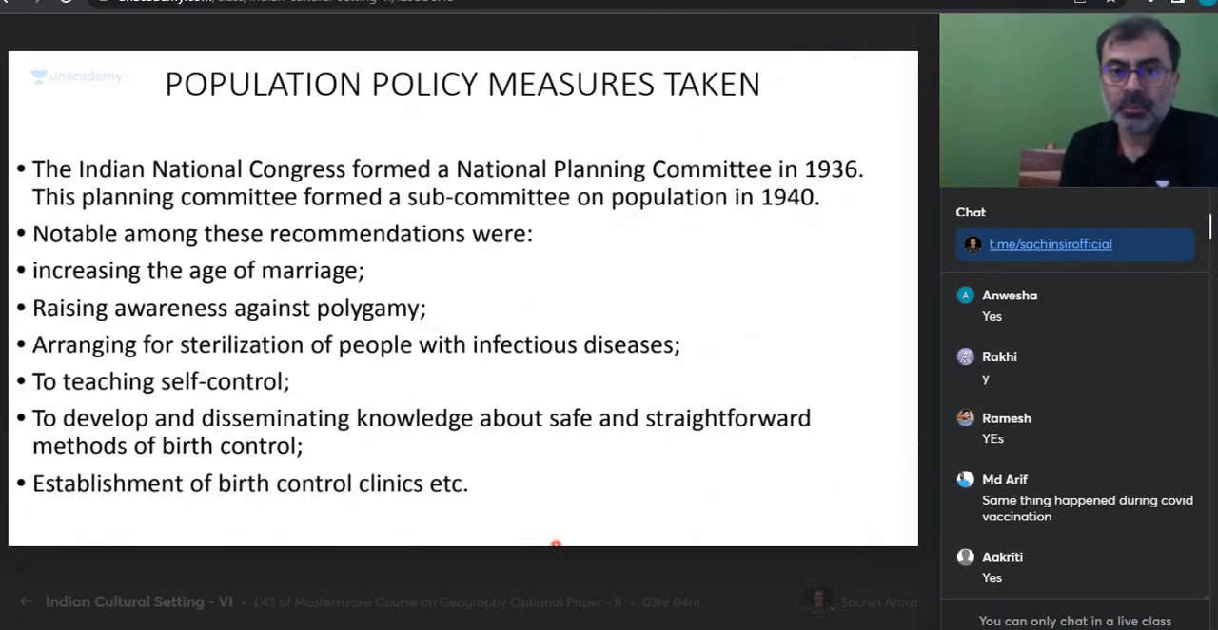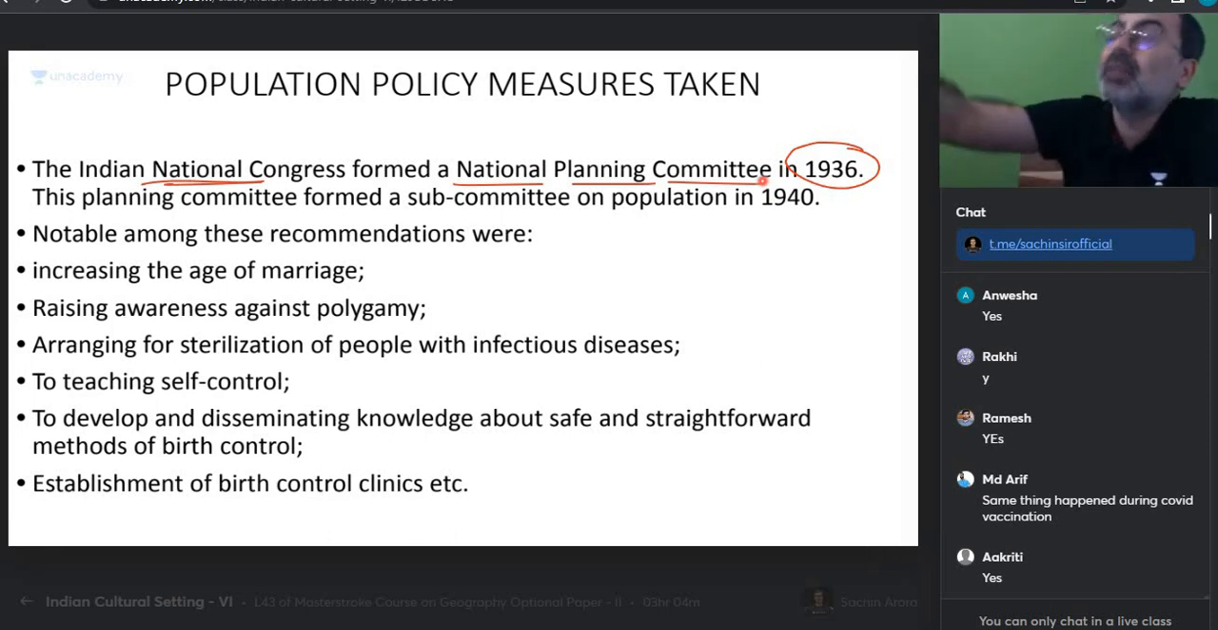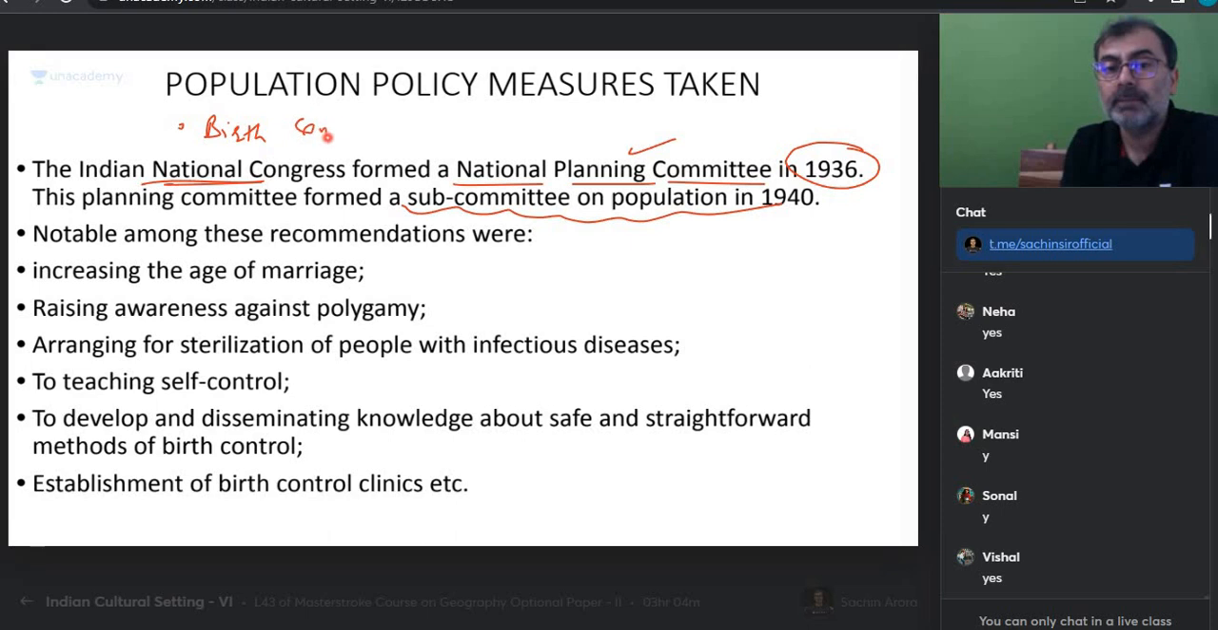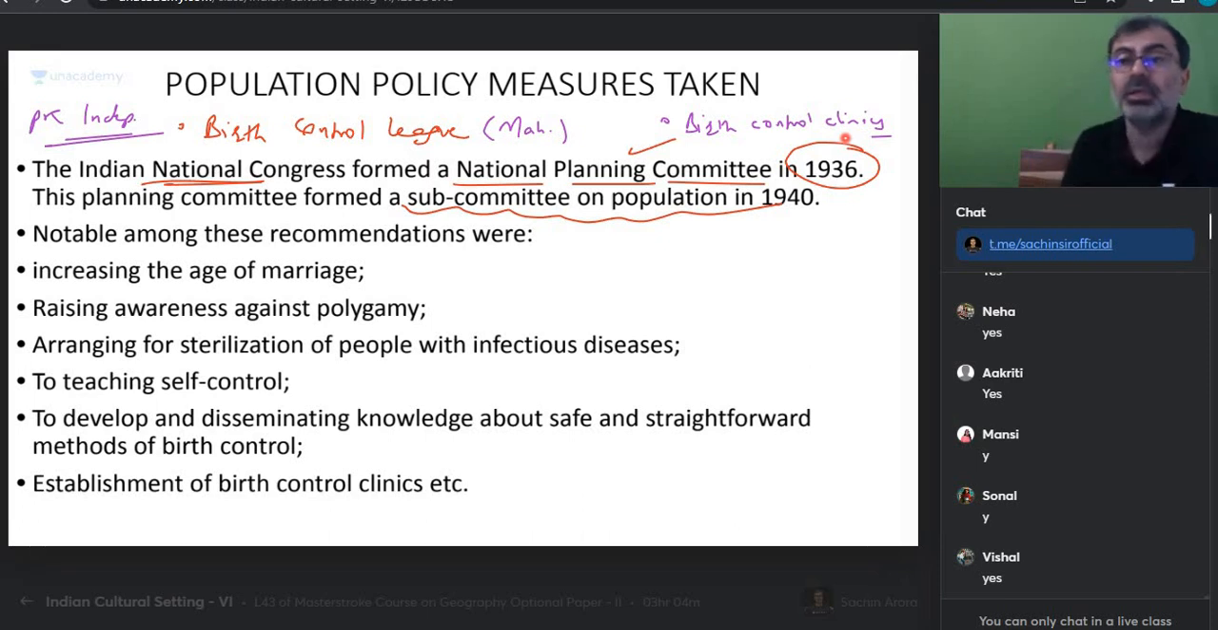Since when has this been going on? Population policy. So the Indian National Congress in 1936 created the National Planning Committee. I'm sure you know the Indian Independence Act 1935. Do you memorize that act in history? Everyone memorizes that act. So there, a National Planning Committee was created, and it had a subcommittee on population matters. Before this, we also had a birth control league. India also had a birth control league in Maharashtra, pre-independence. Get that? We even had birth control clinics.